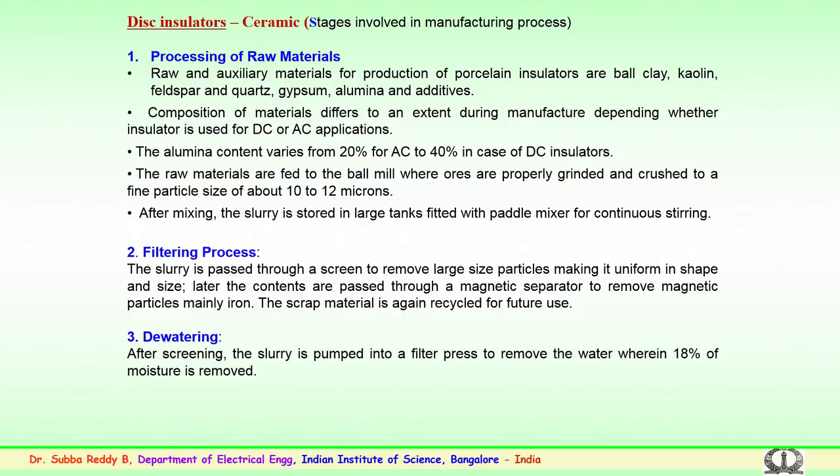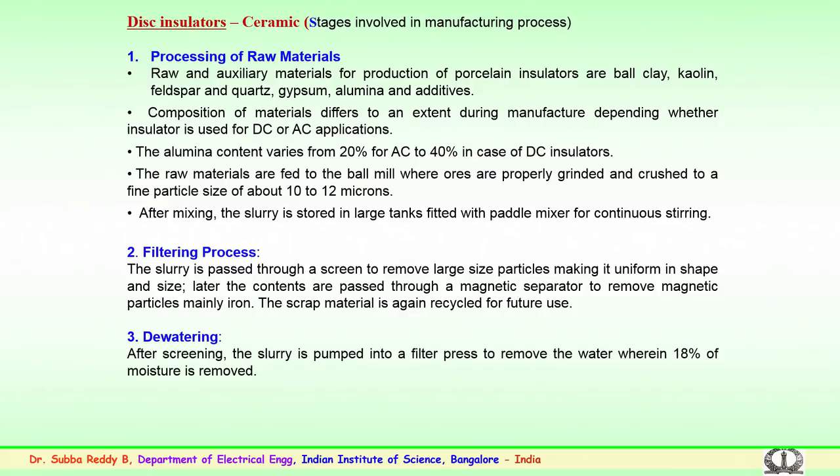The slurry which is obtained from the raw materials is passed through a screen to remove large size particles, making it uniform in shape and size. Later, the contents are passed through a magnetic separator. Why a magnetic separator? It is basically to remove magnetic particles, mainly iron and so on.